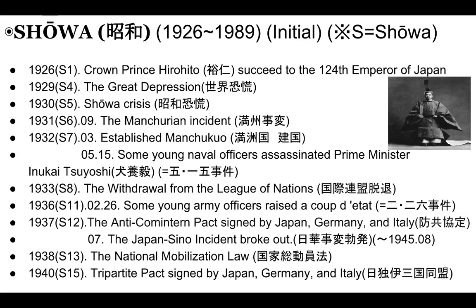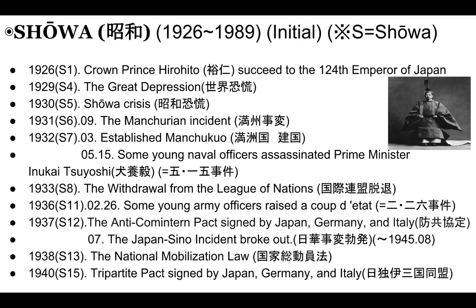And the Manchu people established Manchukuo in March 1932. After two months, it happened on May 15.